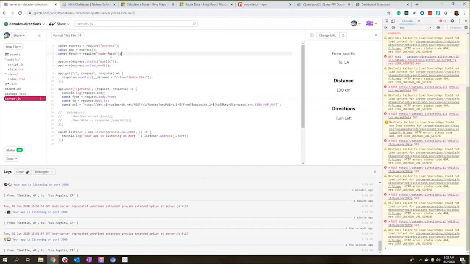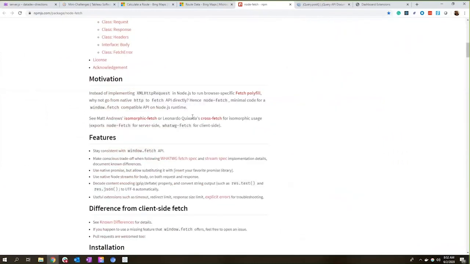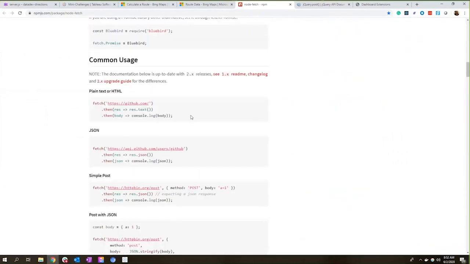I like node-fetch, but honestly, anything will do. Based off of node-fetch, you can take a look at their documentation, and you'll see a very simple JSON example right here. You take a look at fetch, you pass in the URL, you then decide how you want to parse the data that comes back, in this case JSON, and then you can do whatever you like with that JSON data.